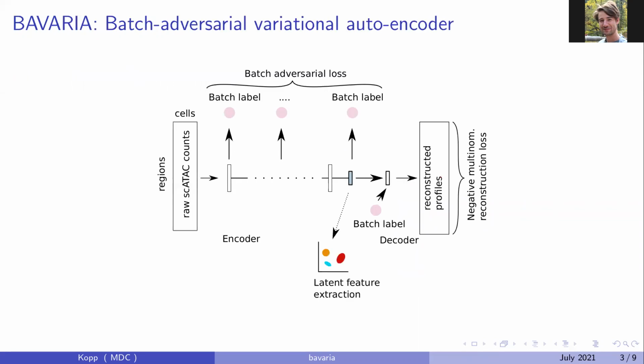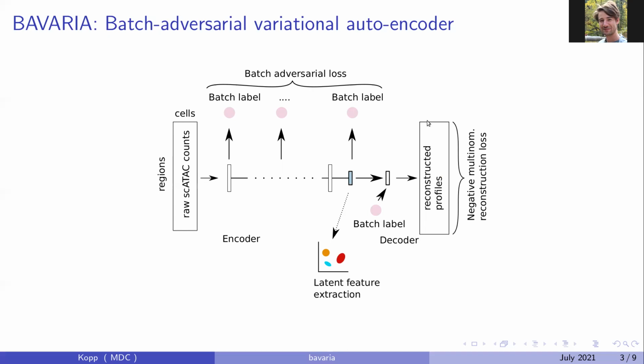We have developed a novel strategy for doing dimensionality reduction using a variational auto-encoder. So our model takes as input raw ATAC-seq counts, feeds this through an encoder, after which we can extract a latent feature representation. And then the latent feature representation is decompressed using a decoder, which computes a reconstructed accessibility profile.